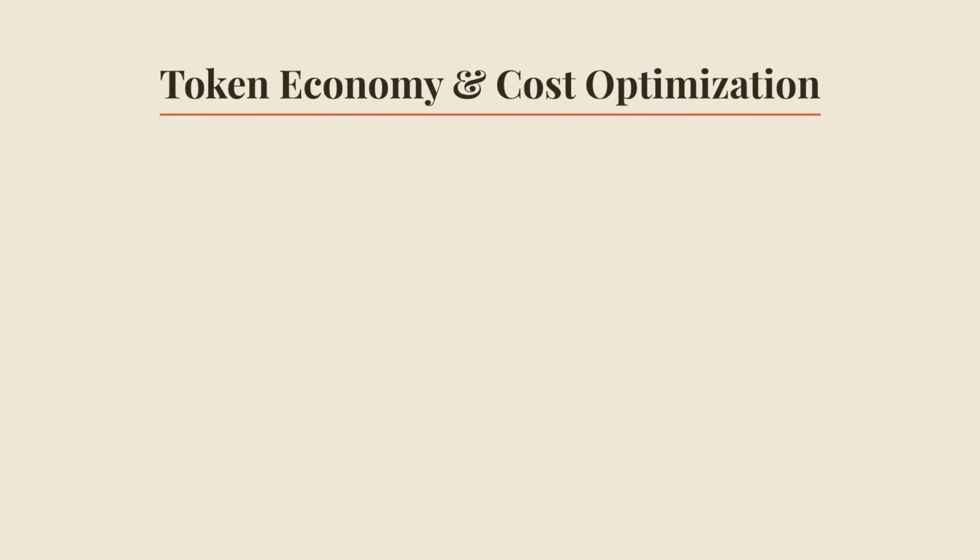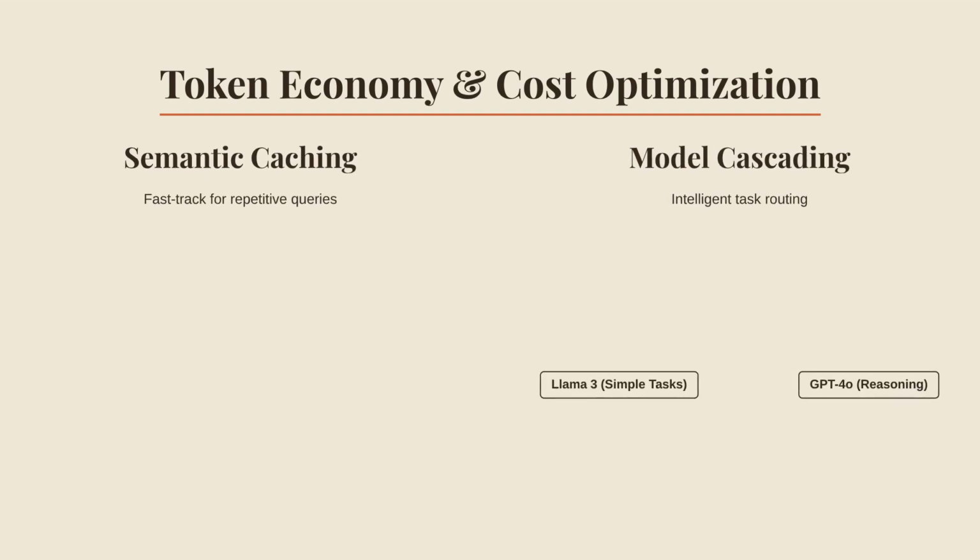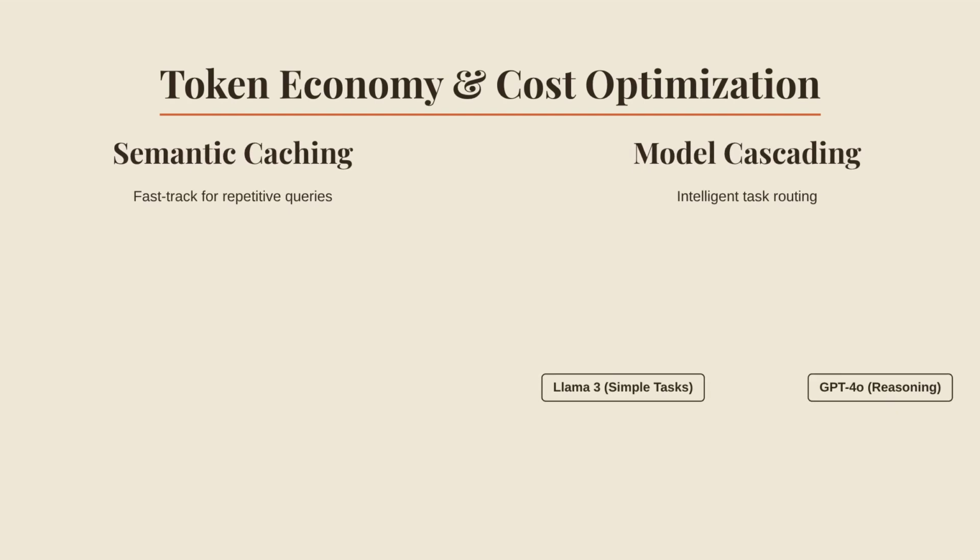You also need to evaluate accuracy and tone programmatically. We do this using LLM-as-a-judge frameworks and rigorous regression testing before every deployment. To optimize for cost, use prompt compression and semantic caching for repetitive queries. Model cascading, routing simple tasks to lightweight models, and reserving flagship models for reasoning can save thousands in API costs.